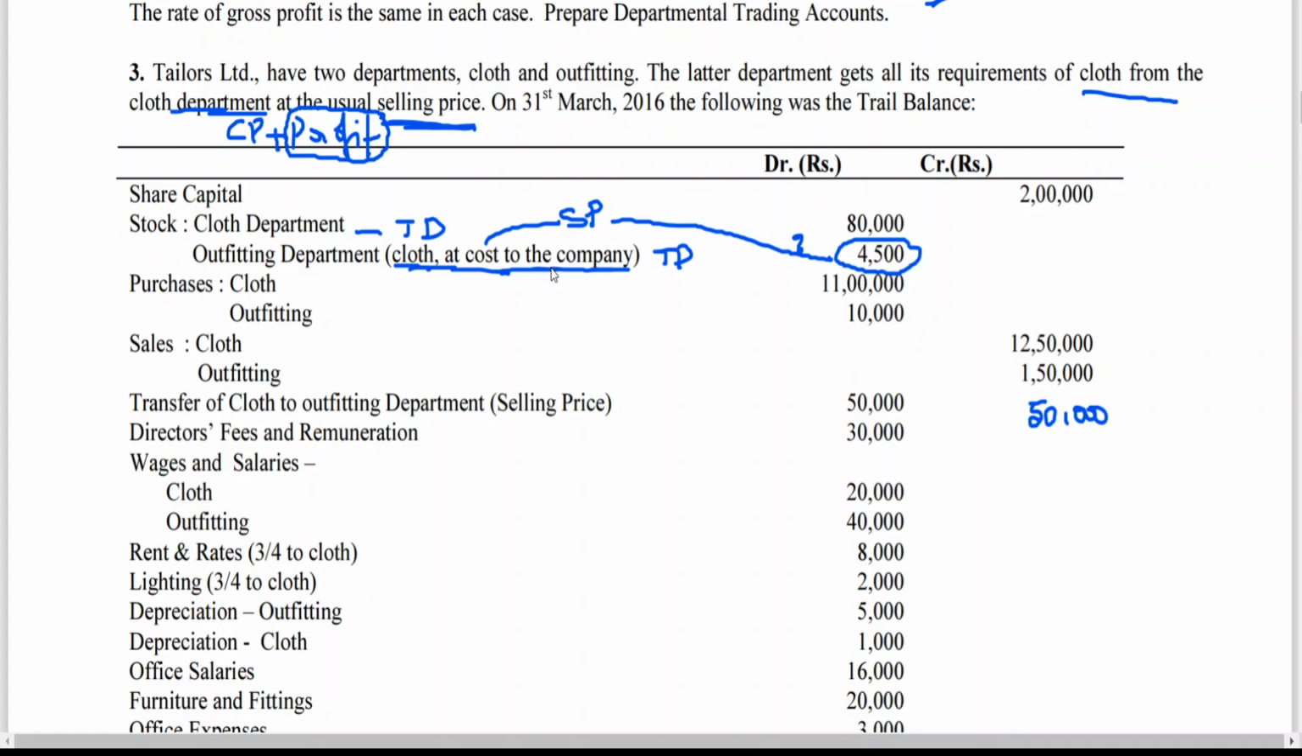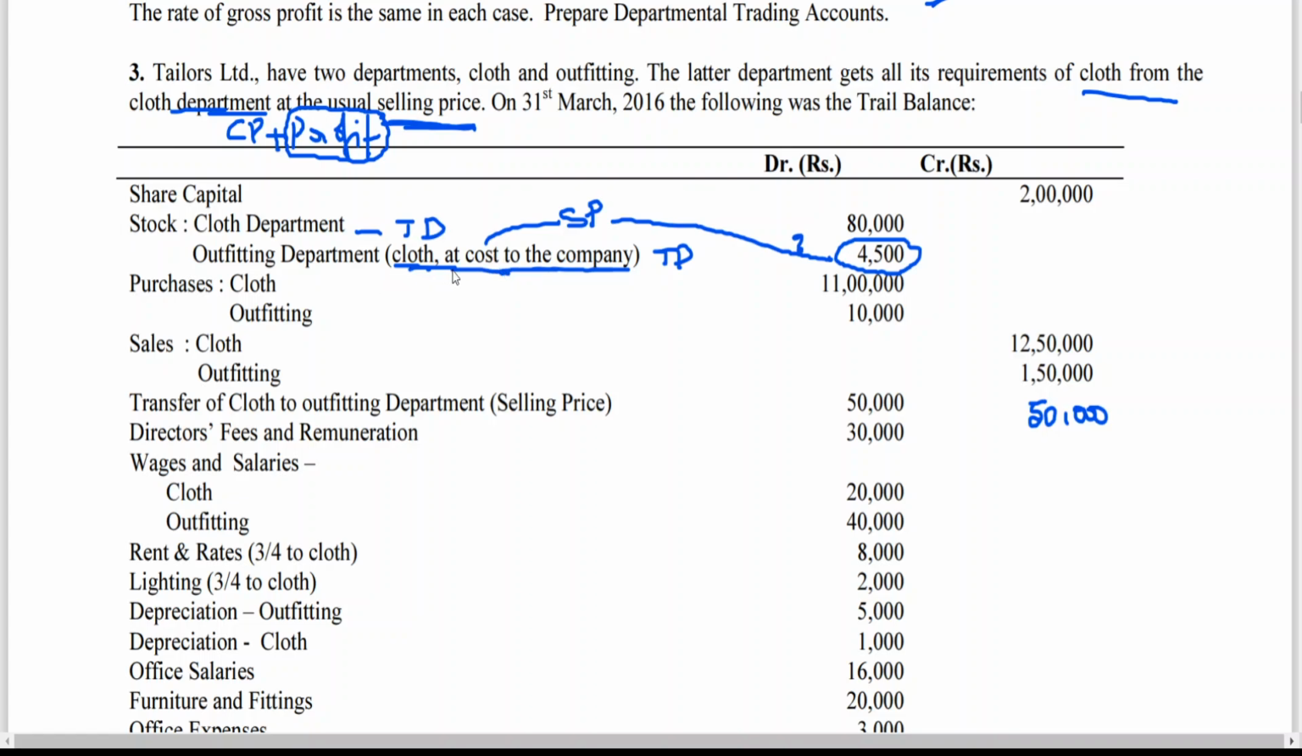Advanced partnership, group two, dissolution of partnership. Why I am telling you: during those days, department accounts and branch accounts were really tough. Single entry, they used to test your knowledge. This is a very old problem. But try to understand. I think you got the clarity on this.